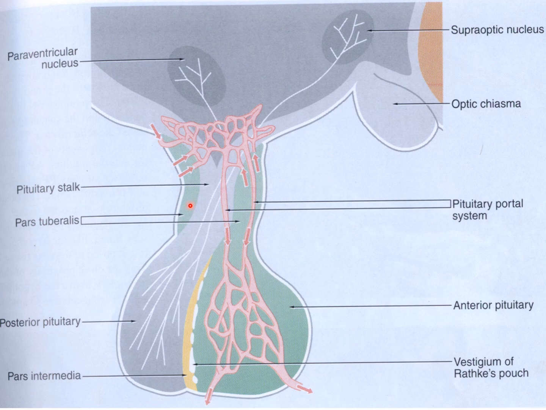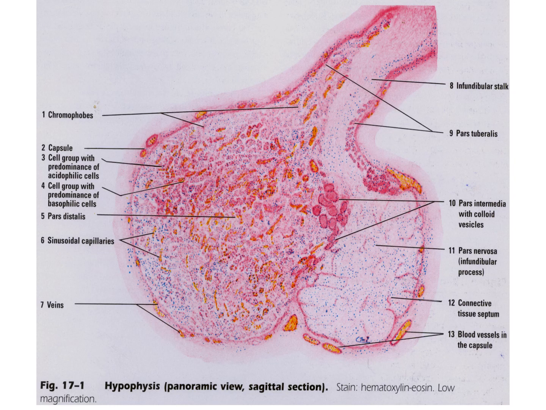So this part is the pituitary stalk. This one is the pars tuberalis, posterior pituitary, pars intermedia, and vestige of Rathke's pouch. And here there is the anterior pituitary, portal system and optic chiasma. These are the locations of the hypophysis cerebri.